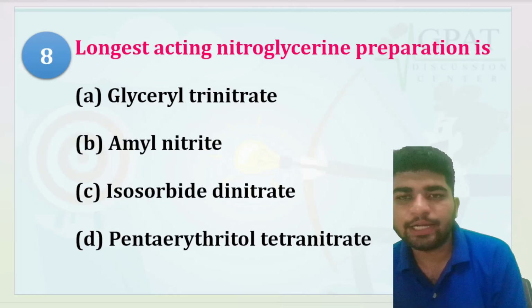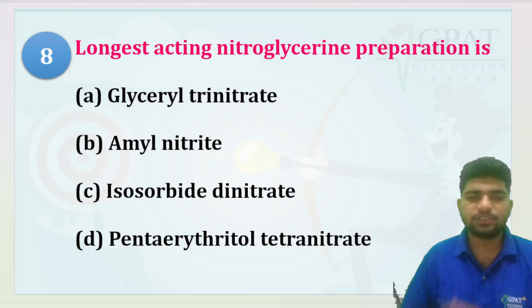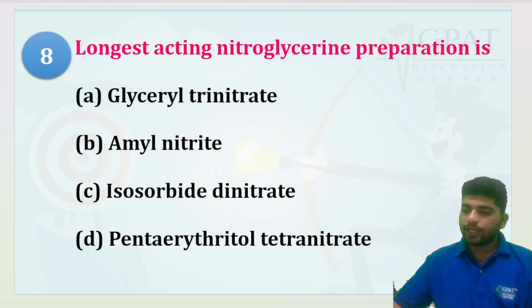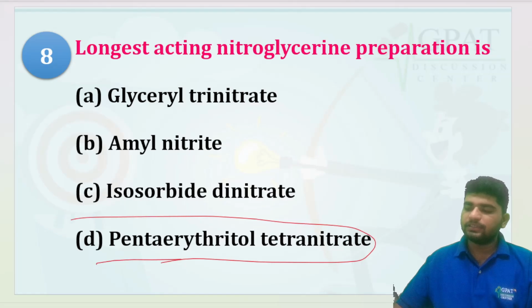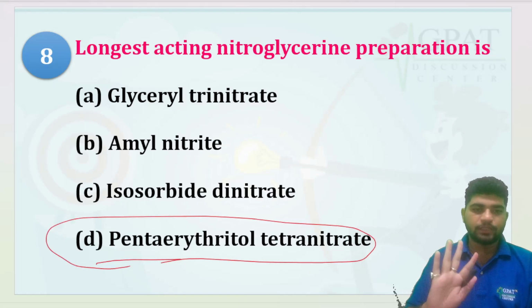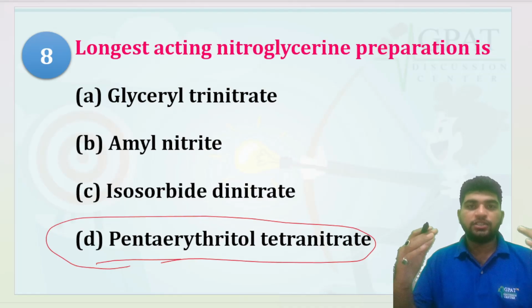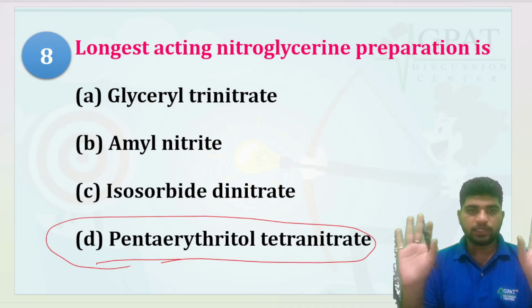Longest acting nitroglycerin preparation is, so that is from the classification part only. Longest acting nitroglycerin preparation is pentaerythritol tetranitrate. See, there is a simple trick. Whichever name is very large, that is the longest acting.